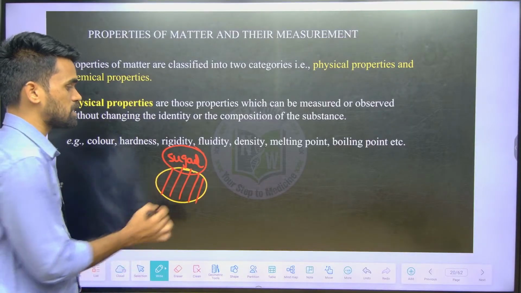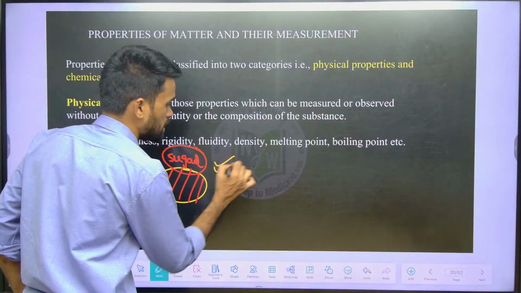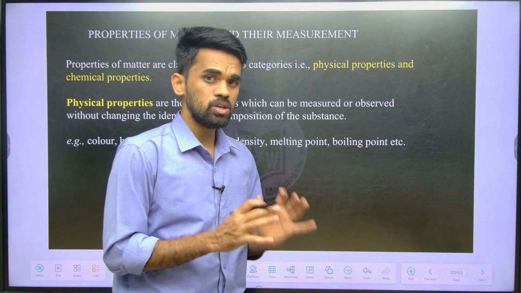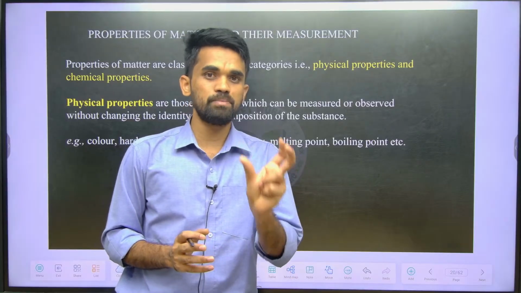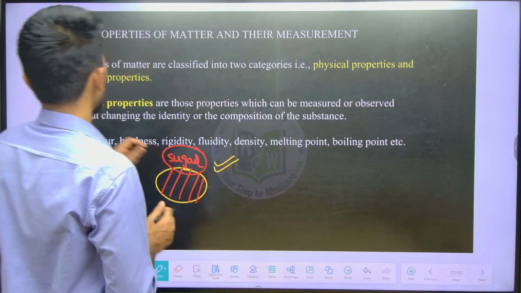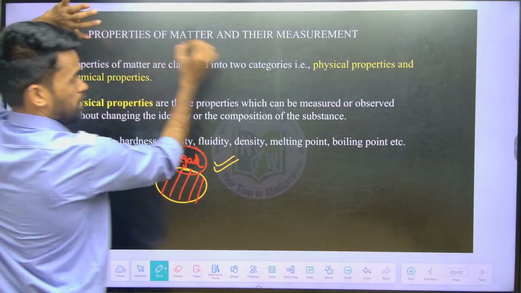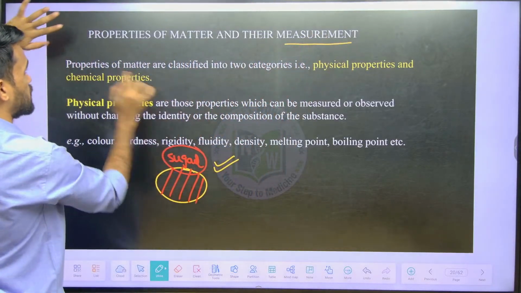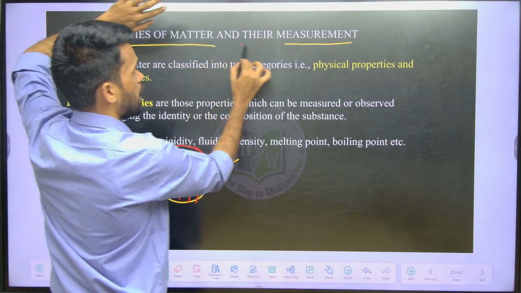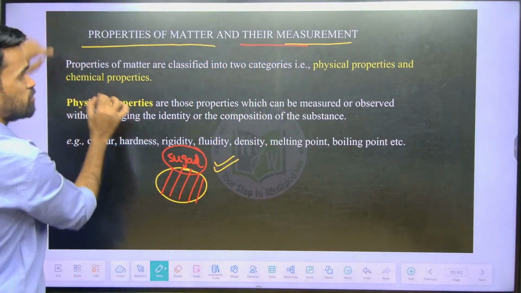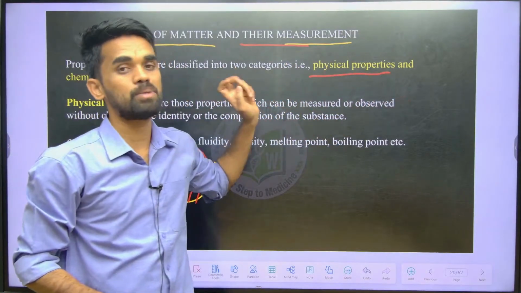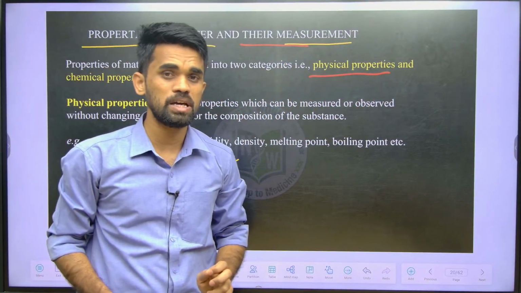It means we are expressing its weight and something like that. Now these are physical properties or physical dimensions. So to express matter, we require its measurements, physical and chemical measurements or properties. Properties of matter and their measurements. Properties of matter are classified as physical properties and chemical properties. What are the physical properties we generally know?